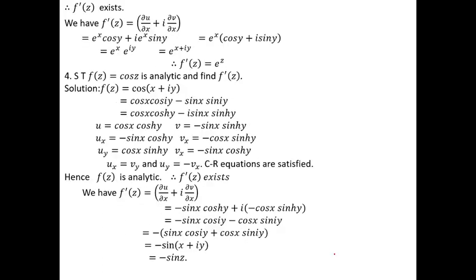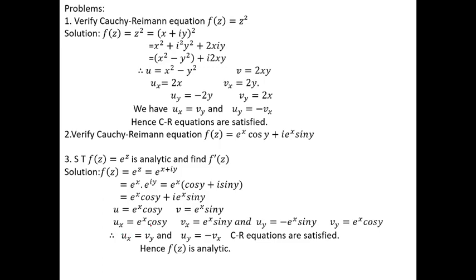Then we find f dash z. Means we write the formula. What is the formula for f dash z? F dash z is equal to, here f dash z means differentiation, but we are not writing the differentiability formula, because here we have to show that f of z is analytic. Therefore, we are using the sufficient condition of the analytic function. The condition is f dash z is equal to dou u by dou x plus I into dou v by dou x. What is dou u by dou x? Dou u by dou x is e to the power of x into cos y, and dou v by dou x is e to the power of x into sin y.